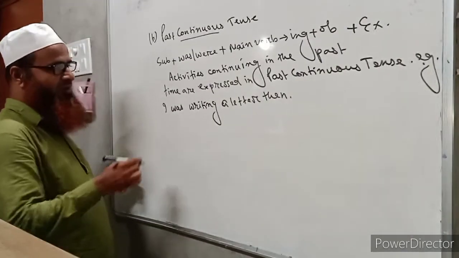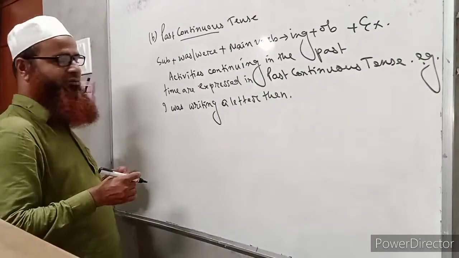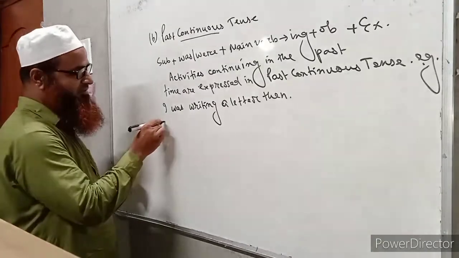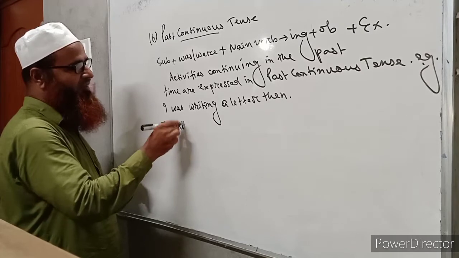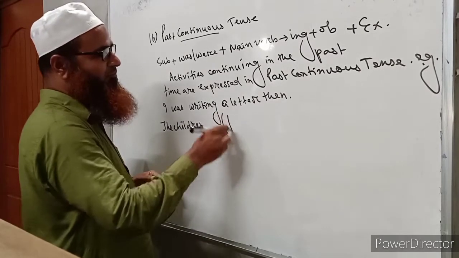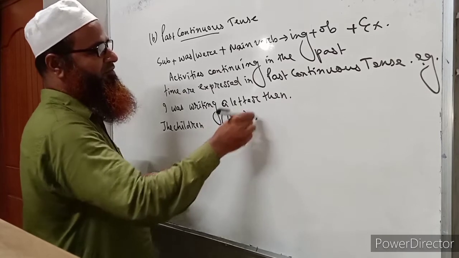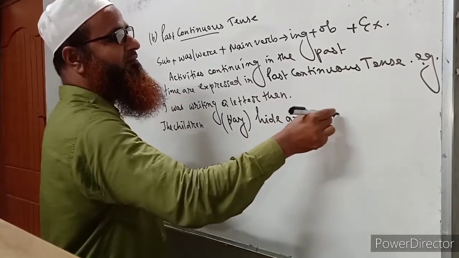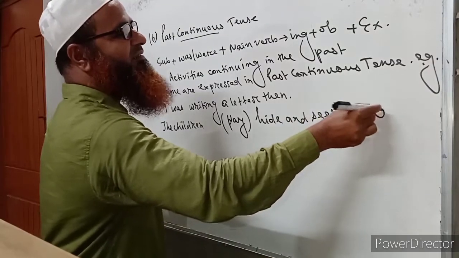Again, in case of tense correction, we have to write such sentences in past continuous tense, like this: the children play hide and seek in the park then.